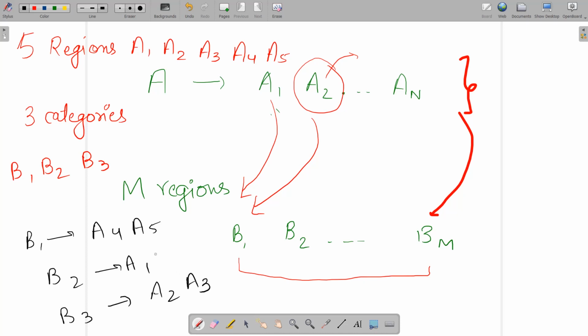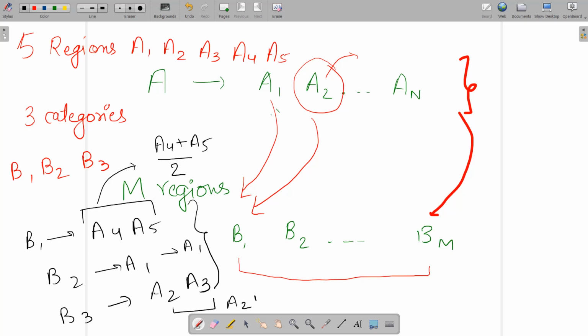The success matrix is defined as the sum of the medians of all those values present in each category. So we need to find the medians of A4 and A5. That will be (A4 + A5)/2 because the size of the set is even, and the median of this will be A1, and similarly this will be (A2 + A3)/2. Note that the elements present in each category must be in sorted form, then we calculate the median.